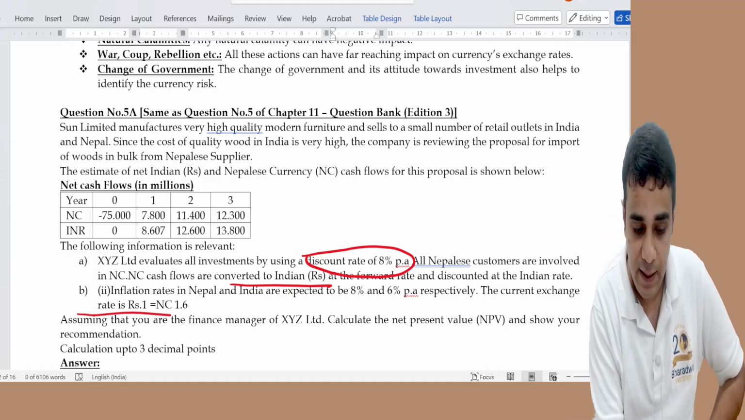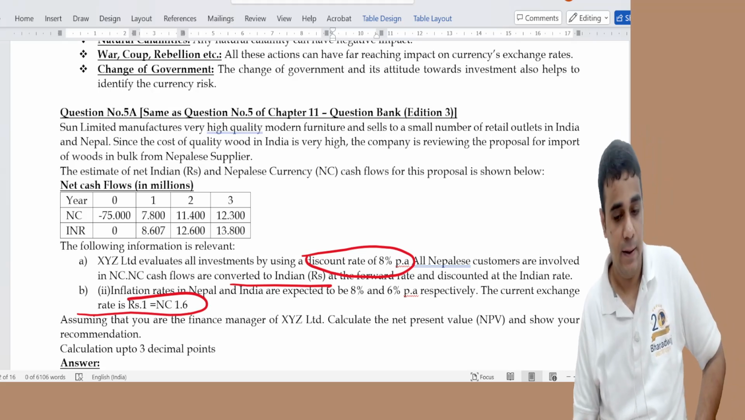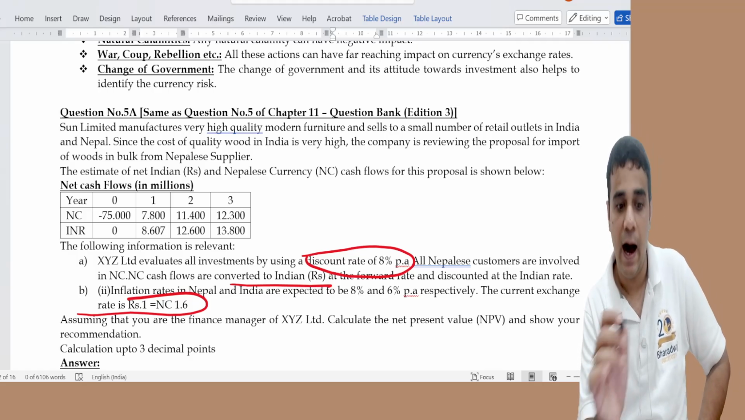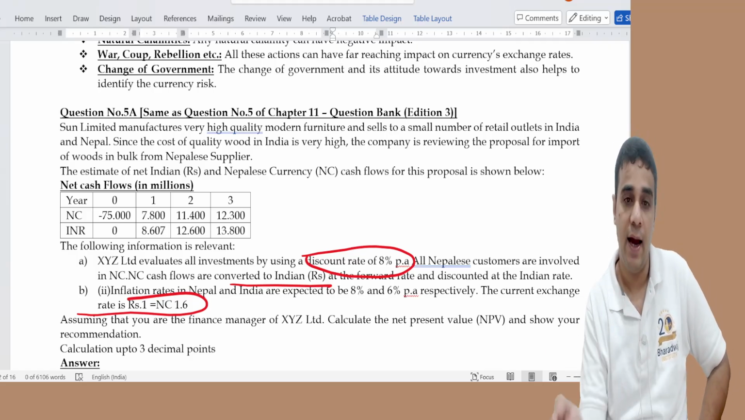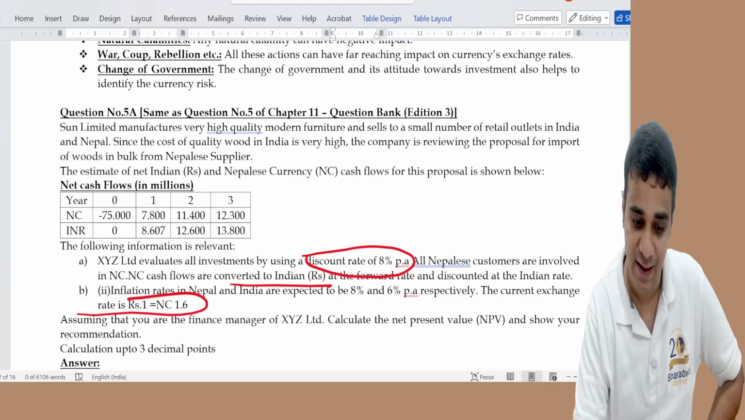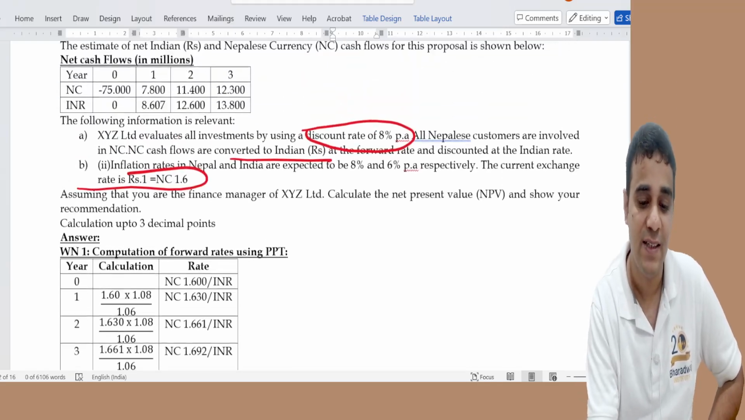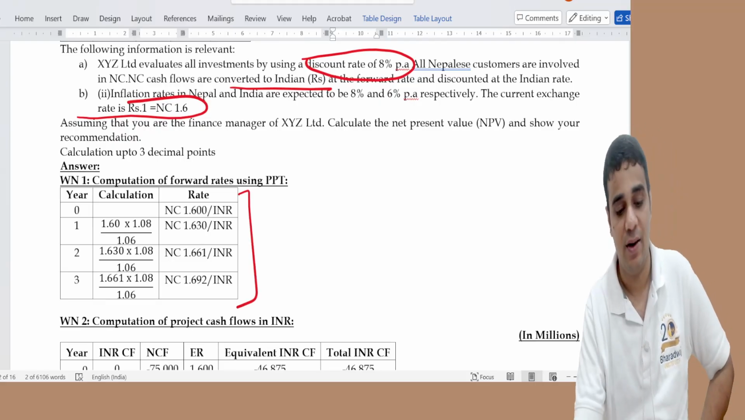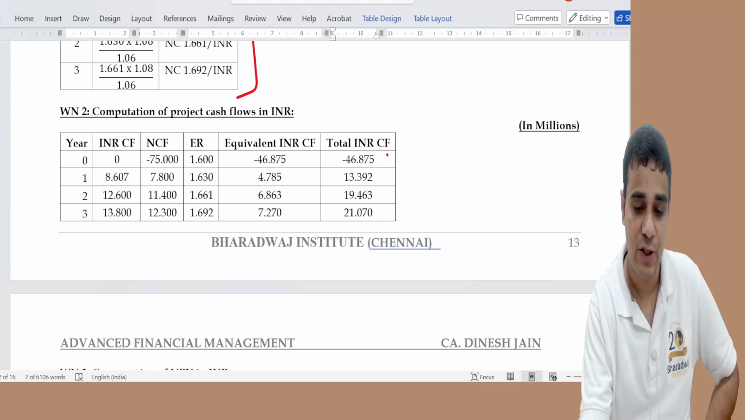They have given the base rate. Base rate is NC 1.6 for INR. NC is the price currency RH, and INR is the product currency RF. Some students made a mistake here, and then the solution would have gone wrong. These are your forward rates. After getting the forward rates, you get the cash flow.